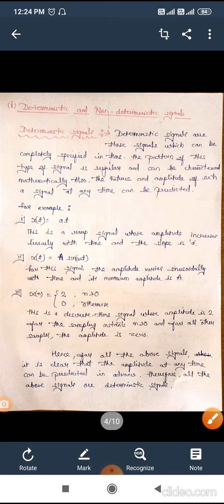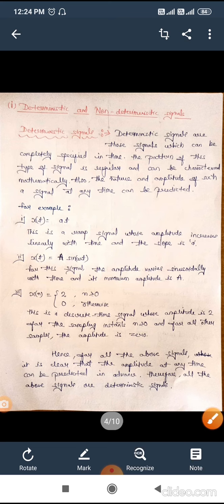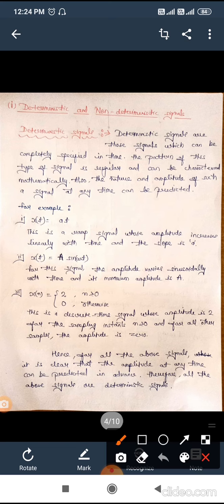The above two examples are continuous time signal examples, and the third one is a discrete time example. Obviously x of t represents the continuous time signal, x of n represents the discrete time signal. From the above three examples, we know that they can be determined easily because all three can be mathematically expressed and predicted in advance.